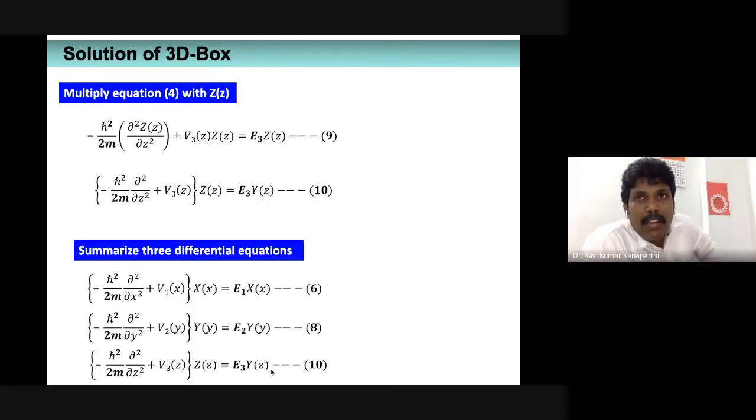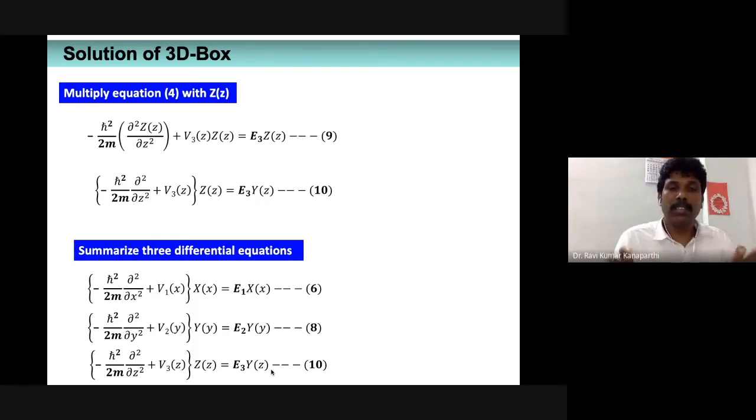We split the equation into three terms. The wave function is taken to be the product of three functions, and the potential energy is the summation of three components, as if the particle is moving in three different directions. Those values we substituted, and accordingly we got some expression, which we wrote down in a systematic fashion, and from there we obtain three different differential equations.